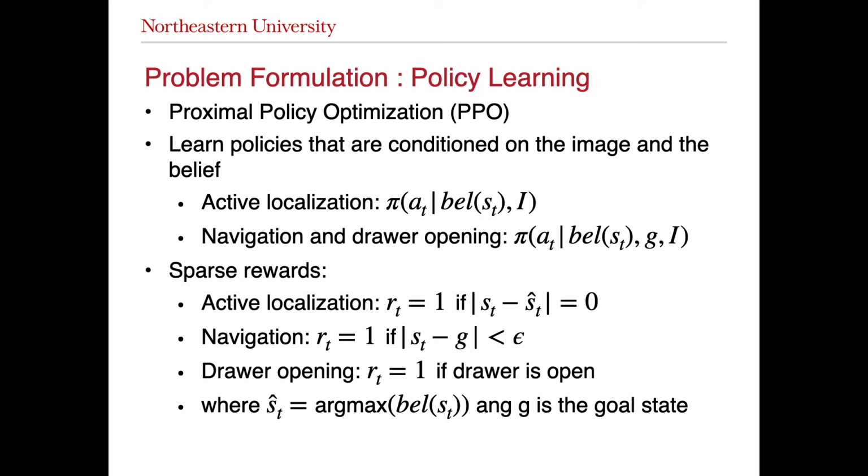The active localization task gets reward of 1 if the predicted belief equals the ground truth state. In the navigation task, reward is 1 if the gripper reaches the desired state within a threshold. Finally, the drawer task gets a reward of 1 if the drawer is fully open.